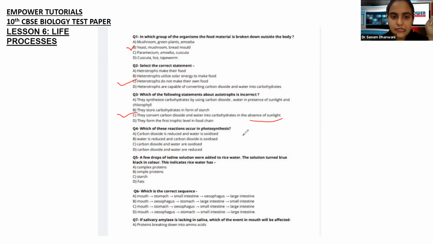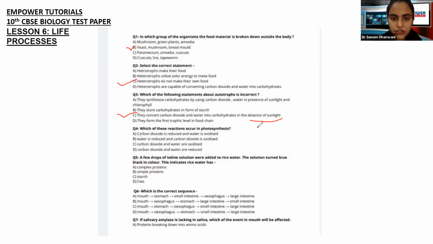Okay. So, and let's also look at the fourth statement. Fourth statement, it says they form the first trophic level in the food chain. Right? We have also seen this in our theory classes. What happens in the food chain? First wala kaun sa rehta hai organism? It is nothing but the plants, or which are the autotrophs. So yes, autotrophs form the first level of food chain. So the third one is the wrong statement. Okay, going to the fourth one.